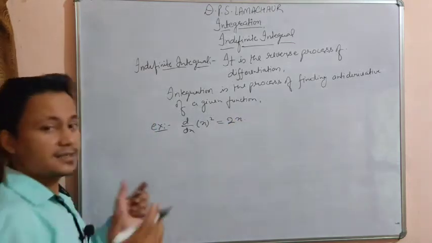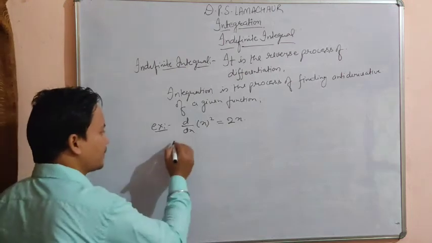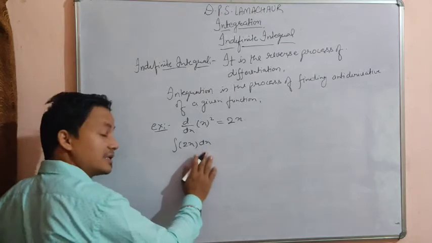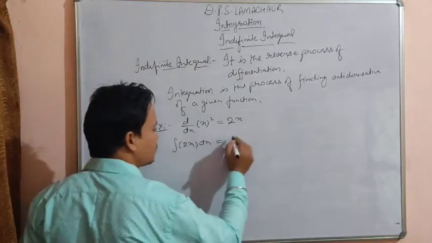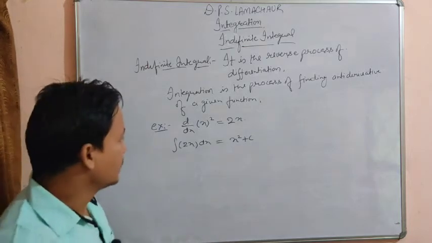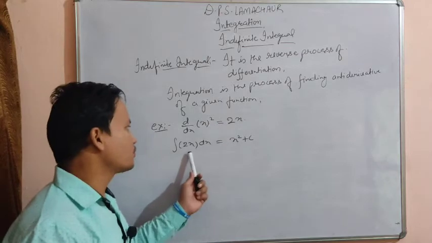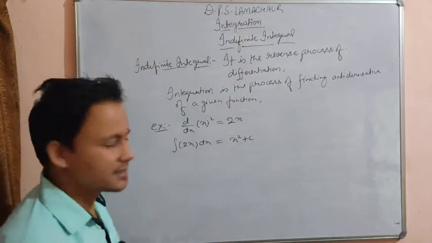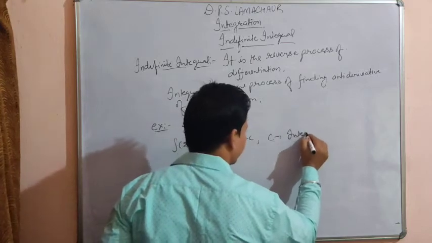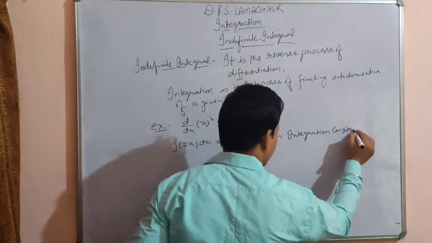Now why is integration the reverse process of differentiation? Let's start. Integration of 2x, find the integration of 2x dx. Okay, what will be the integration of 2x? Integration of 2x is x square plus c. So you can easily check here, the differentiation of x square is 2x, then the integration of 2x is x square plus c, where c is any what? Where c is integration constant. Okay, c is integration constant.